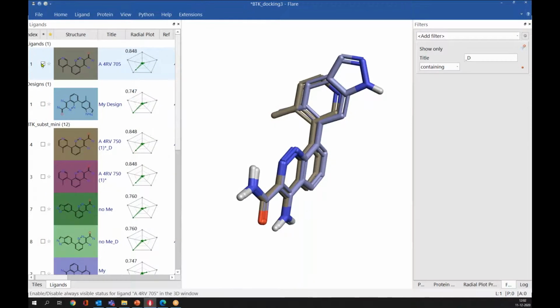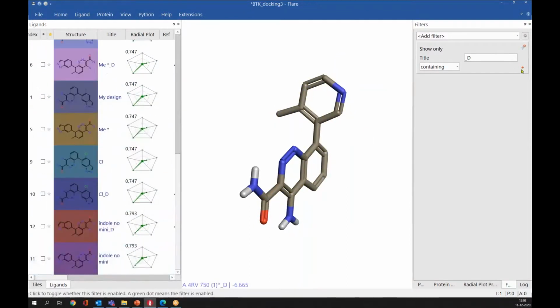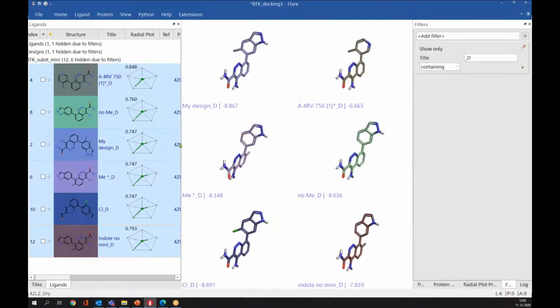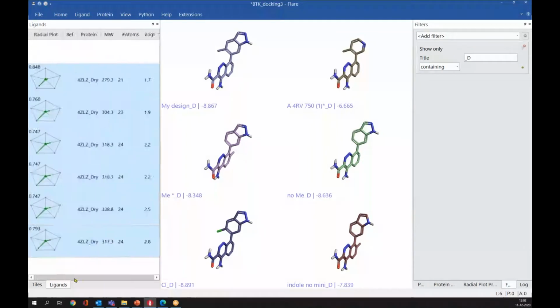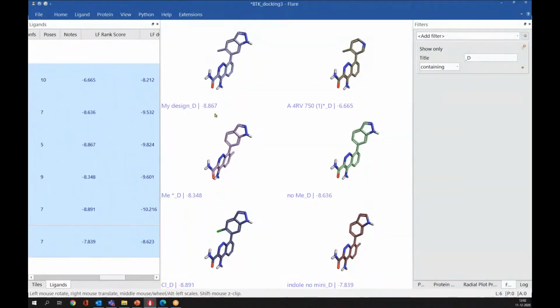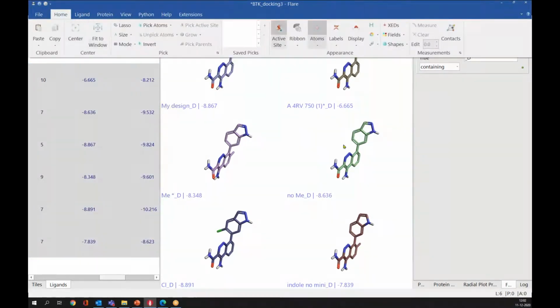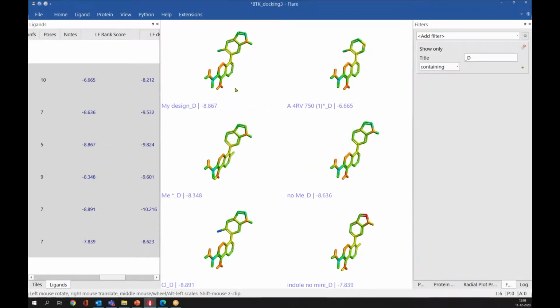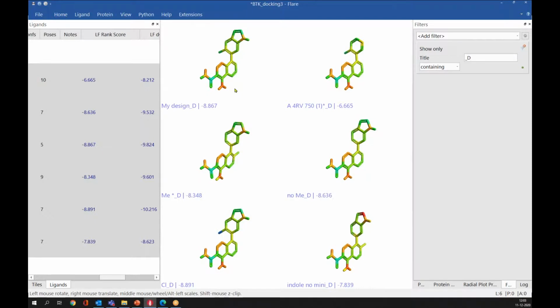So let me hide this original ligand and display only the dock poses. Here in the 3D window, there's a score. What you are seeing here is this rank score. But in Flare, you can also color the ligand atoms based on their contribution to the docking score. So if you go here, you can color by docking score. This blue means it is contributing really well to the docking, and this red means it is contributing poorly to the docking score. If you press OK, now you can see the ligand atom colors have been changed.